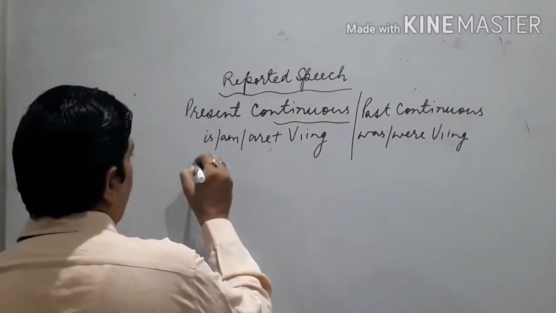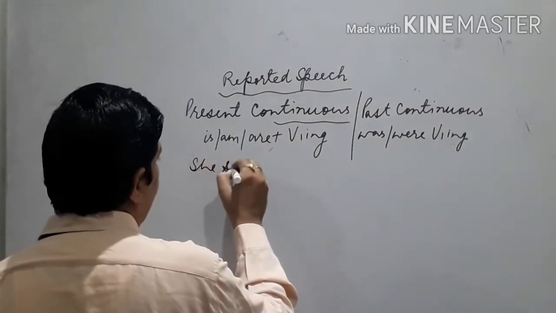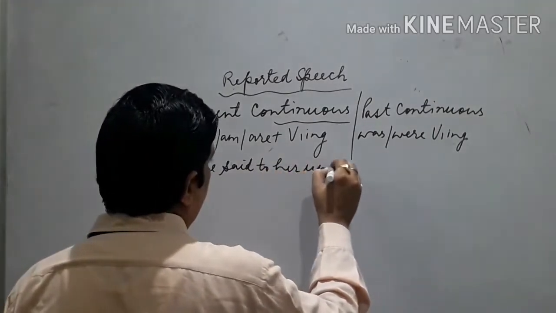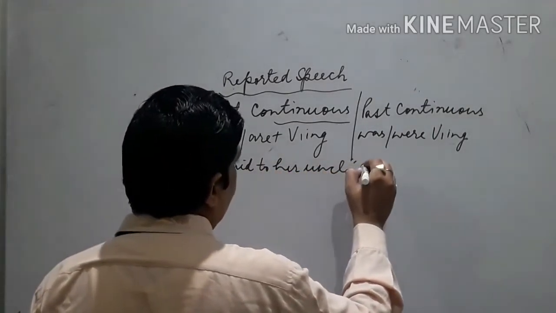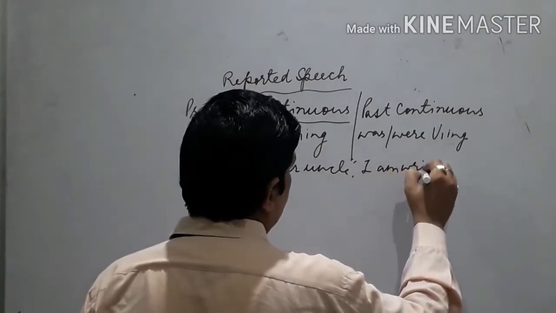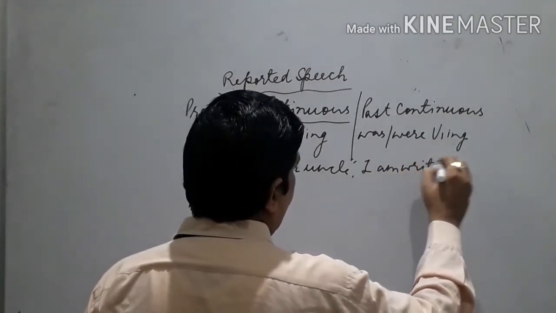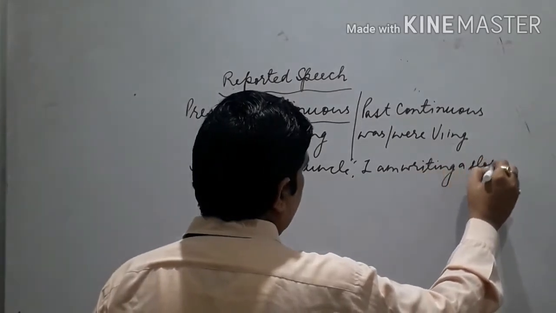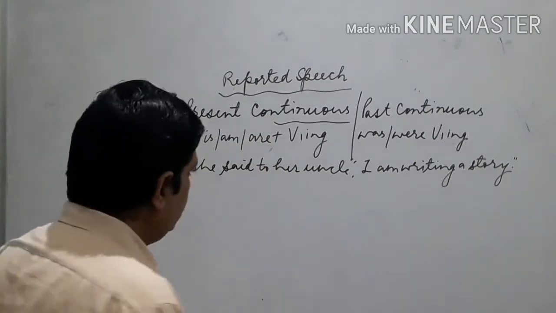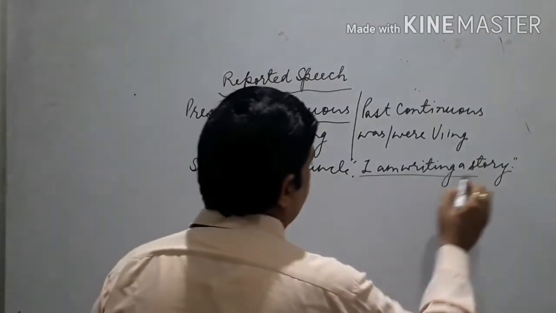Listen, like: she said to her uncle, "I am writing a story." Clear? So this is present continuous.